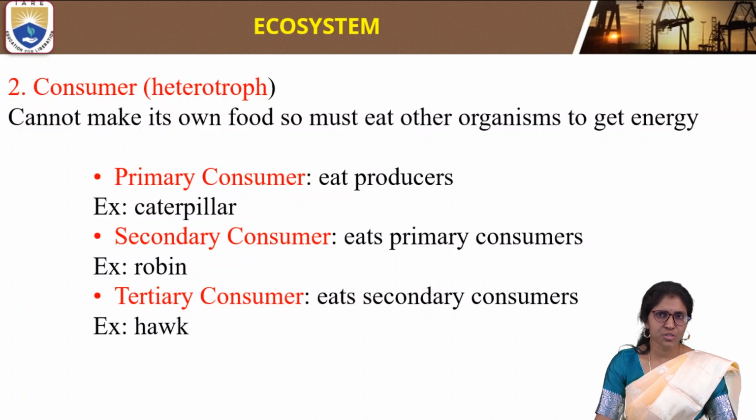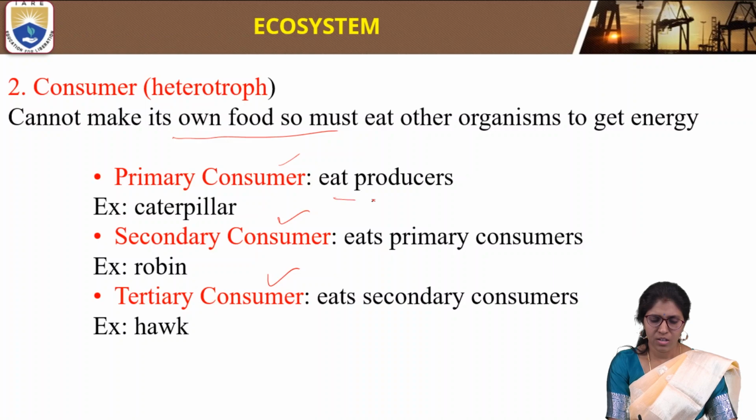So second is consumer. This is also called a heterotroph. Producer is also called an autotroph. Consumer is also called a heterotroph. It cannot make its own food, so it must eat other organisms to get energy. There are three types of consumers: primary consumer, secondary consumer and tertiary consumer.